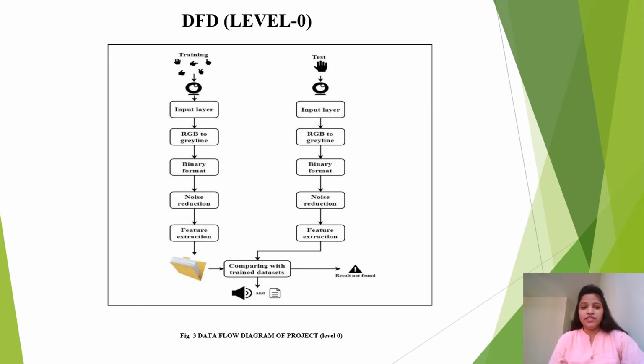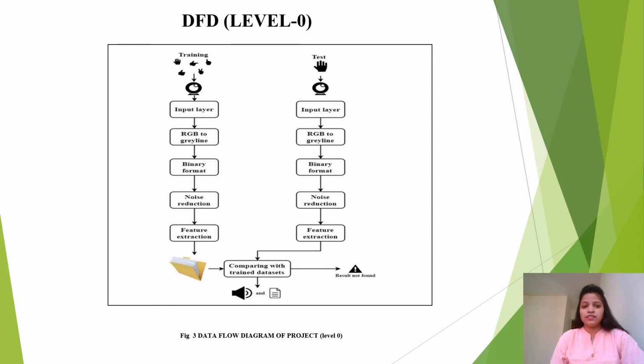This is a DFD, data flow diagram, which is the level 0 diagram, where this is the training phase and this is the testing phase. In the training phase, the signer will sign through the webcam, then it is the input layer, RGB to grayscale, binary format, noise reduction, feature extraction.